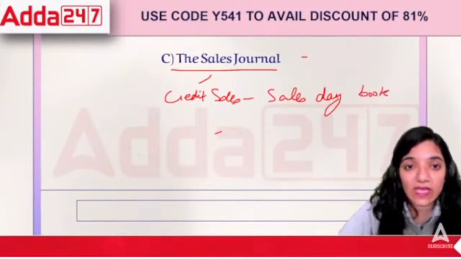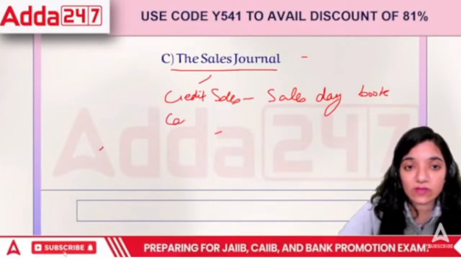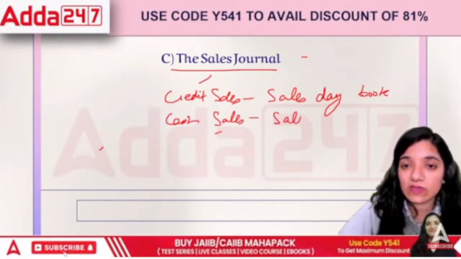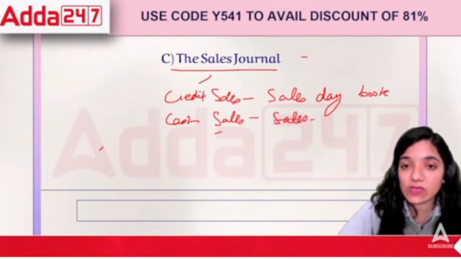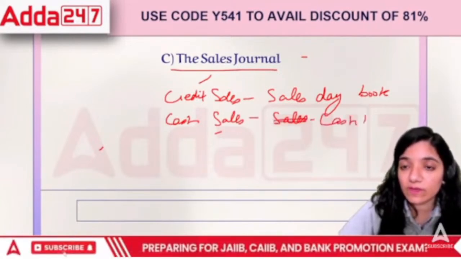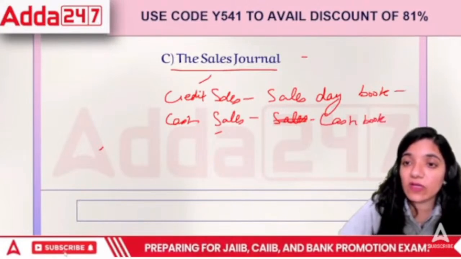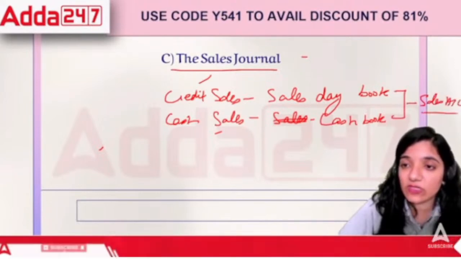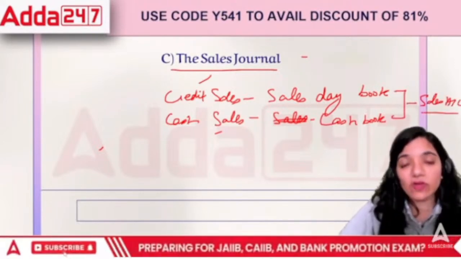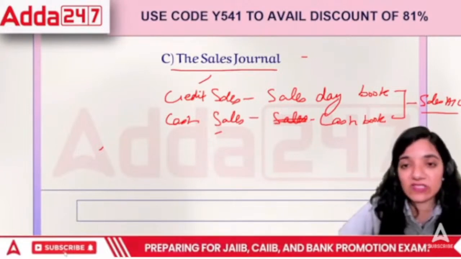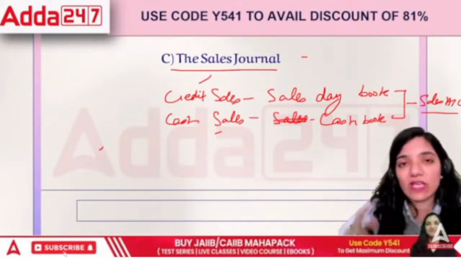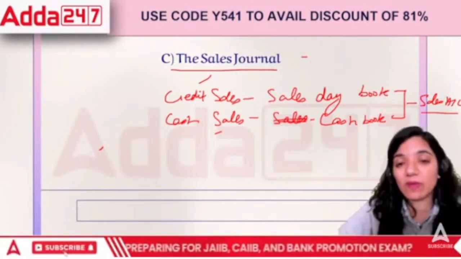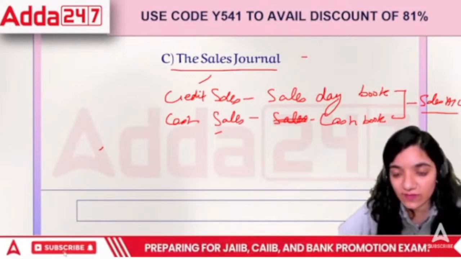Then we have cash sales, taken to sales, cash sales is shown in cash book. Whatever the combined amount will be taken in the sales account. This is the procedure. Might look a little difficult. Credit sales are a part of sales day book. Cash sales are shown in the cash book because we receive cash from it, and combined cash and credit sales will be a part of sales account. Right?